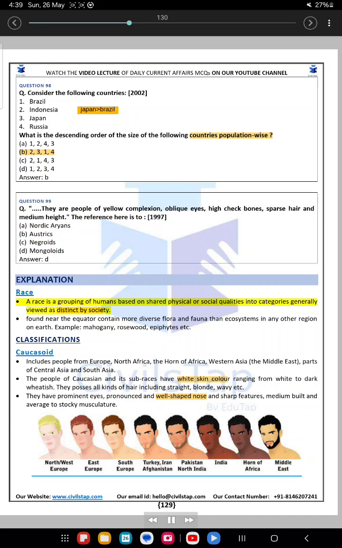Race. A race is a grouping of humans based on shared physical or social qualities into categories generally viewed as distinct by society. Classifications. Caucasoid. Includes people from Europe, North Africa, the Horn of Africa, Western Asia, the Middle East, parts of Central Asia and South Asia. The people of Caucasian and its sub-races have skin color ranging from white to dark wheatish. They possess all kinds of hair including straight, blonde, wavy, etc. They have prominent eyes, pronounced and well-shaped nose and sharp features, medium build and average stocky musculature.